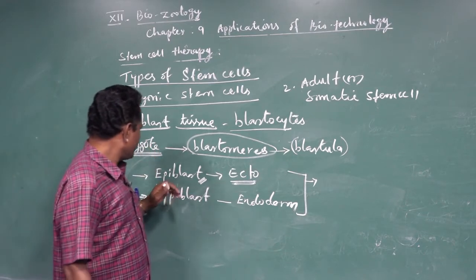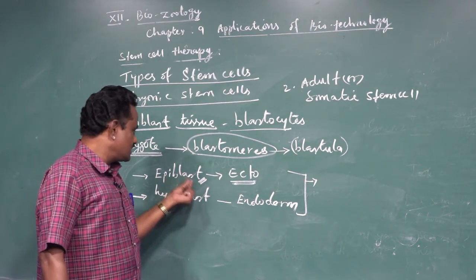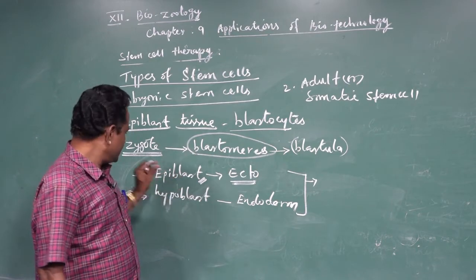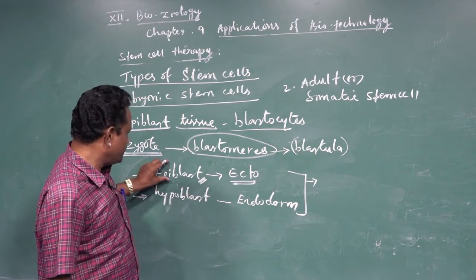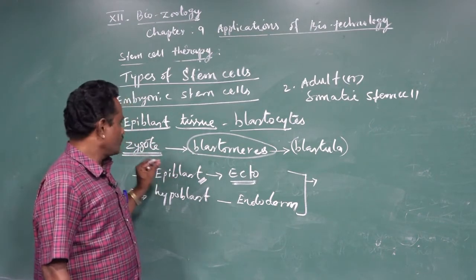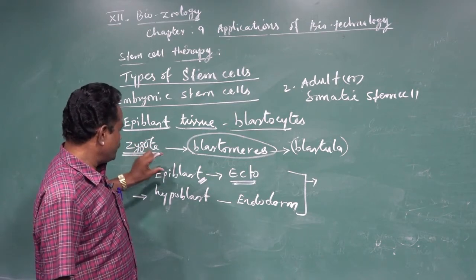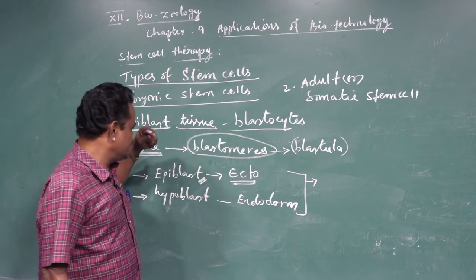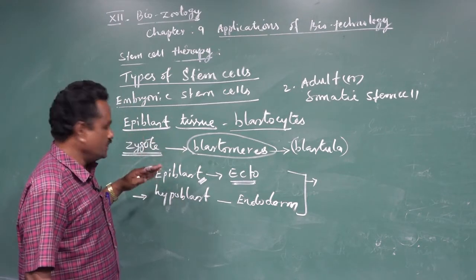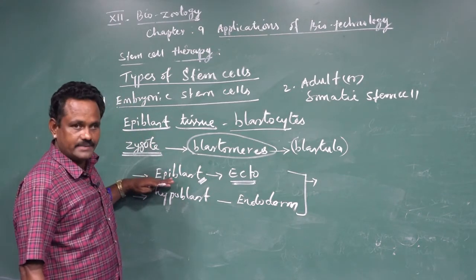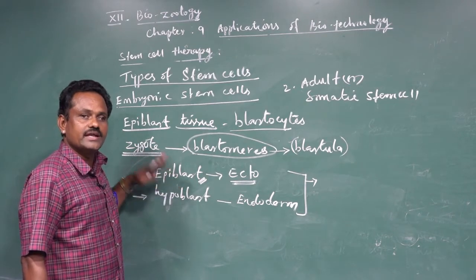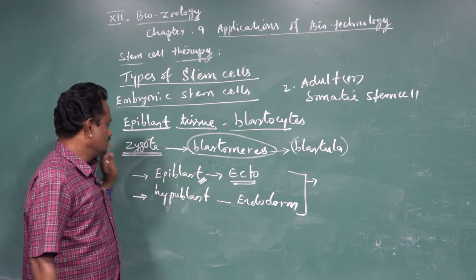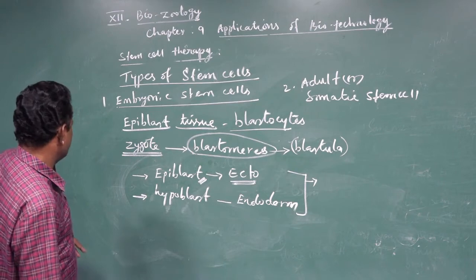By taking a single cell from the embryo, mostly from the epiblast layer of a blastocyst, we can differentiate it into more than 200 different types of cells and tissues in humans or in multicellular organisms.